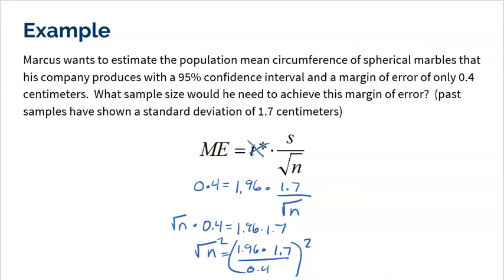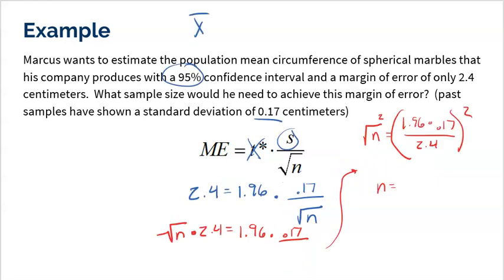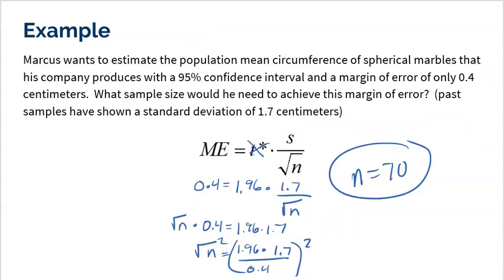So if he has a sample of 70 of his marbles, then he could get the margin of error he wants, which is very small, and he can still get that 95% confidence level. So two good problems to look at. It really is important to understand what happened here. And this does happen, where the numbers just don't make sense. It just doesn't work. That's why the AP is not going to give you a problem that doesn't work out. But it's important for you to follow the proper procedures to see how it will work here. If the numbers are right, it all makes sense.